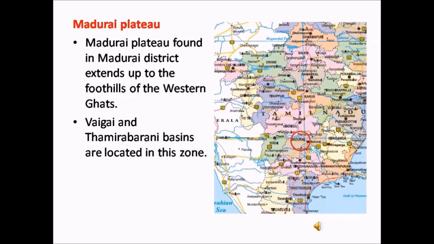Madurai Plateau. Madurai Plateau is found in the Madurai district and it extends up to the foothills of the Western Ghats. Vaigai and Tamarabarni basins are located in this zone. A river basin is an area of land drained by a river and its tributaries. As water flows over the ground and along rivers, it can pick up nutrients and sediments, which help in the cultivation of crops.